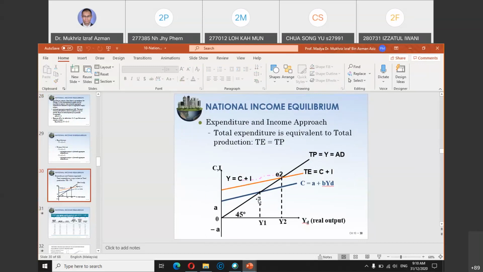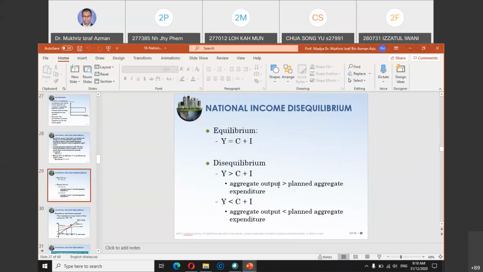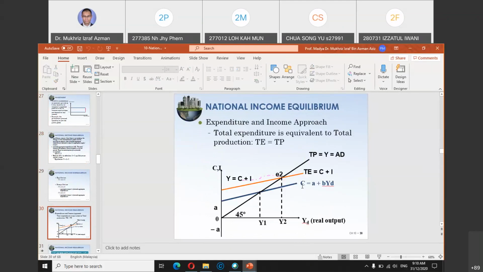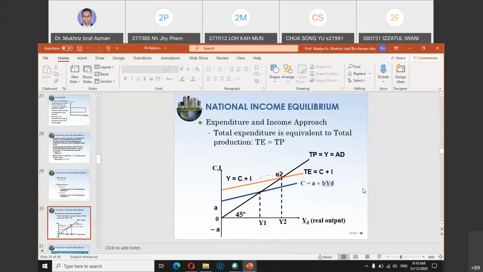Not at Y1. At Y1 we don't include investment yet. If you recall just now, we mentioned investment is a constant value, autonomous investment. So when you add investment into the function, C equals A plus BYD, we know that this is the consumption function. At the same time, we also know that in a two-sector economy, please remember, AE or total expenditure is equal to C plus I. So where does C plus I come from?